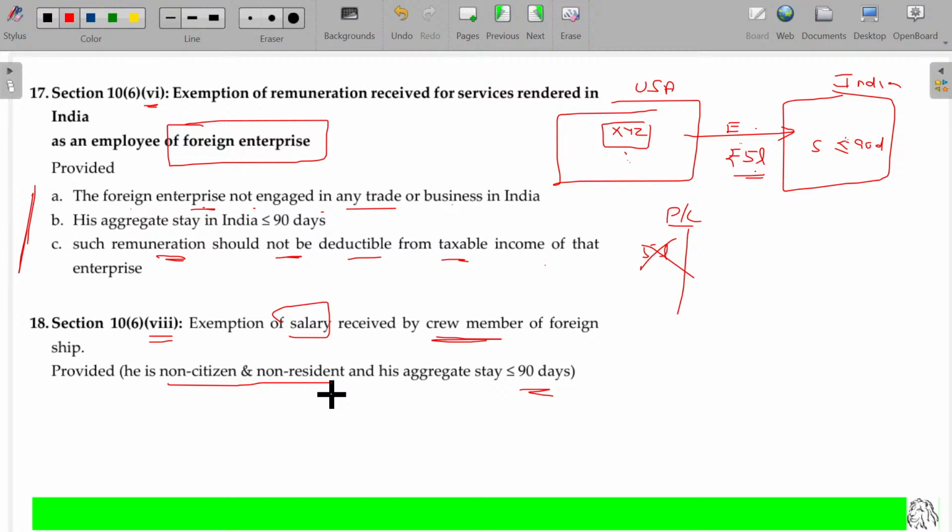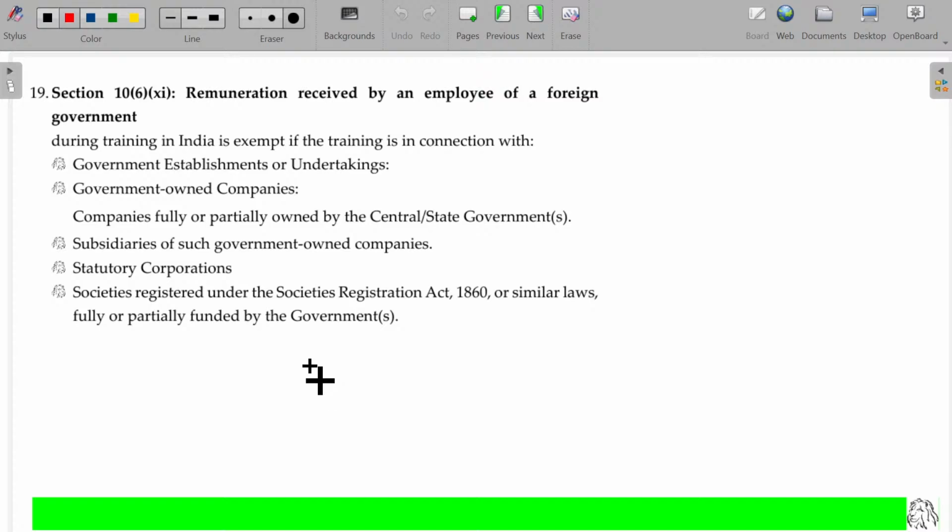While traveling from one country to another, during unloading in another country, he visits nearby, so that government will give some relaxation. Similarly, a foreign crew member will visit India while doing unpacking and unloading in an Indian port. They can visit and stay in India for up to how many days? 90 days, not more than 90 days. For that, any income they generate as salary will not be taxable in India. Is that clear?